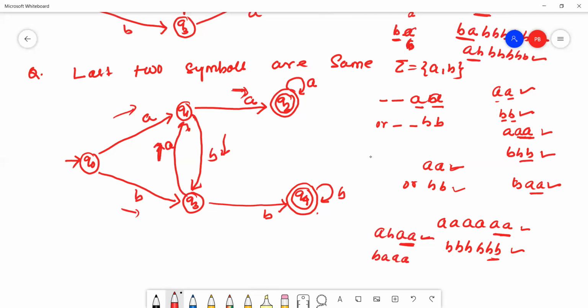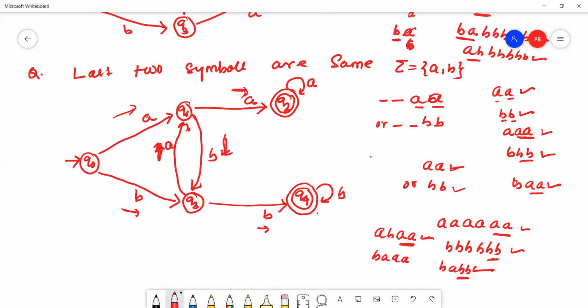Or similarly, we can select B, A, B, B, as these strings are valid because the last two symbols are the same in the given string. B, A, then B, then B. Okay. Q0 already reads AB, Q1 already reads AB, Q3 already reads A, B, Q2 reads A. The remaining alphabet here is B.